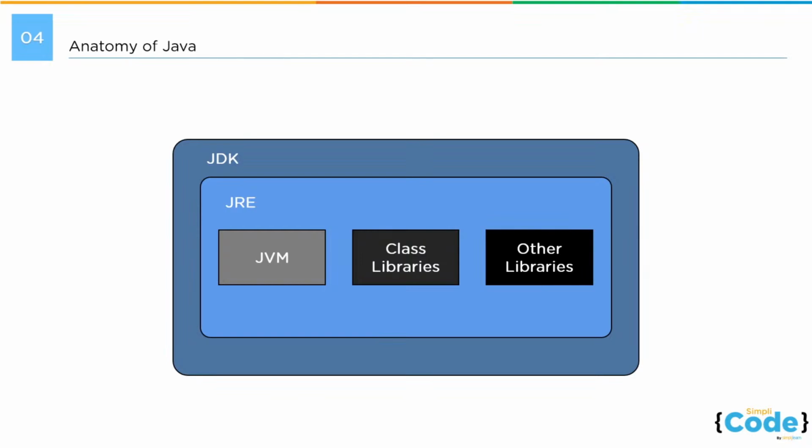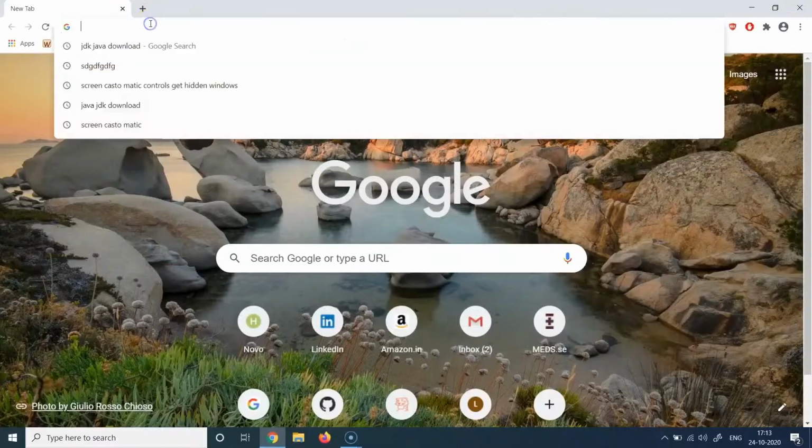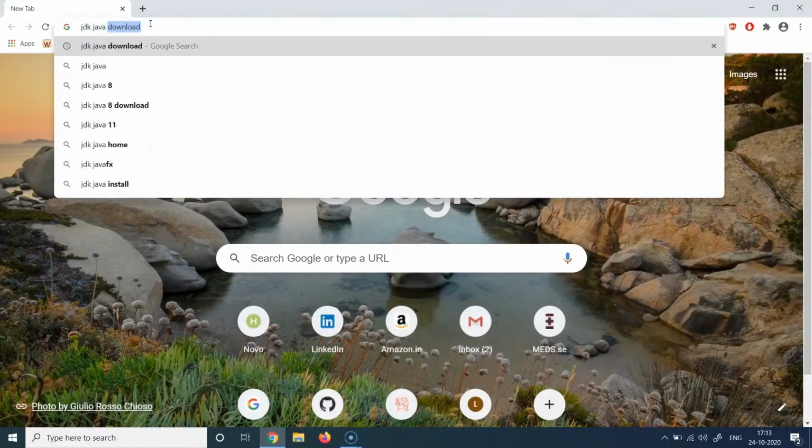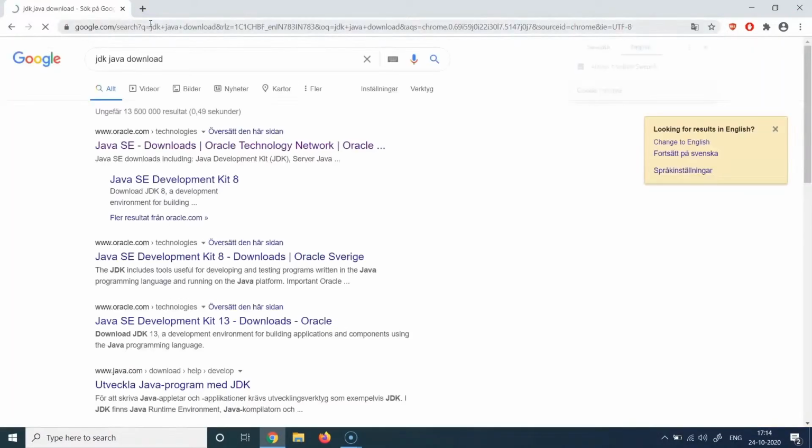Take the use case where you compile your program on a Windows machine using JDK, and then you export your .class file to another machine, and there you just install the JRE. You don't install JDK there, you just install the runtime environment, and you can run the .class file using just the runtime environment. And let's type JDK Java download and hit enter.